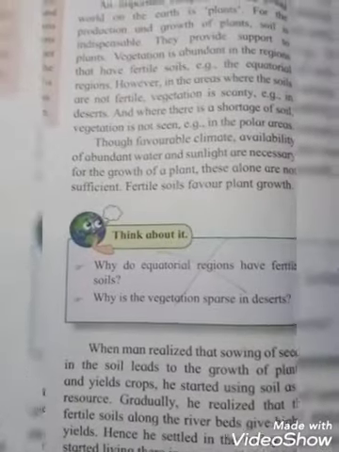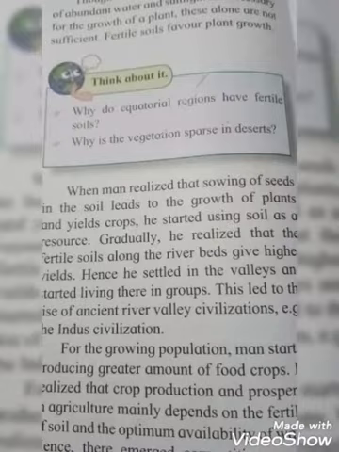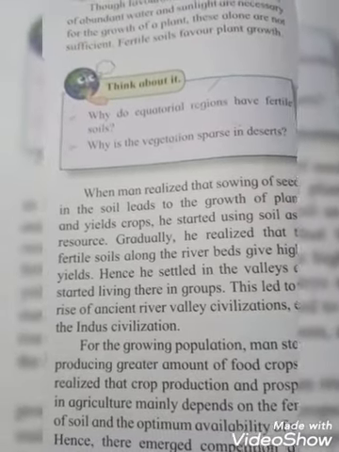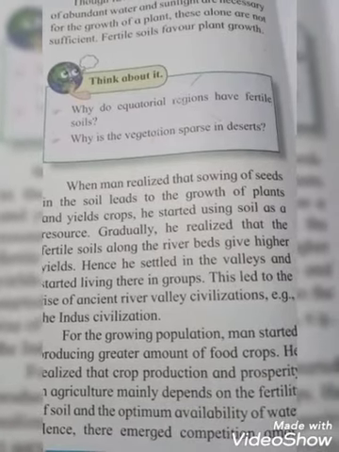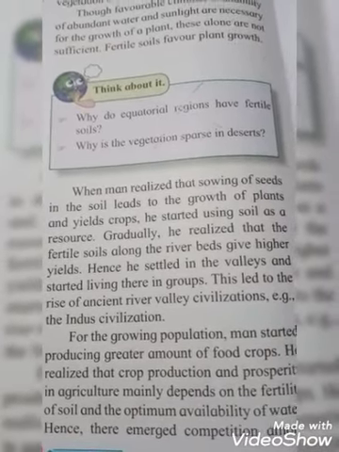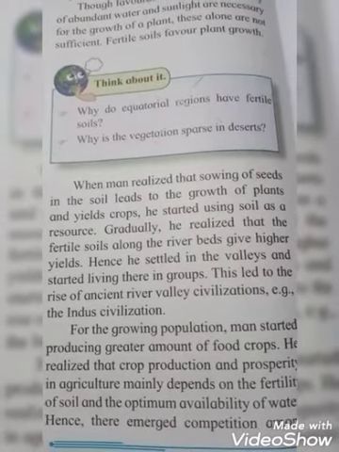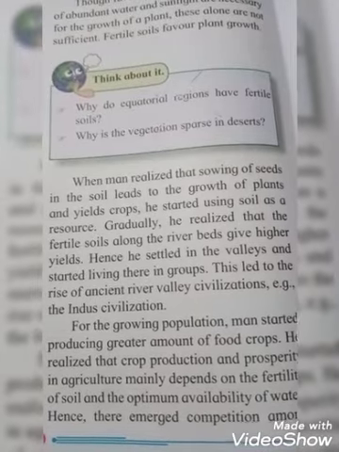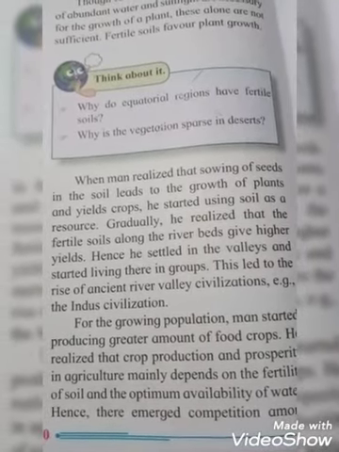Okay students, when man realized that sowing of seeds in the soil leads to the growth of plants and yields crops, he started using soil as a resource. Gradually he realized that the fertile soil along the riverbed gives higher yields. Hence, he started living in the valley in a group. This led to the rise of ancient river valley civilizations, for example the Indus civilization.